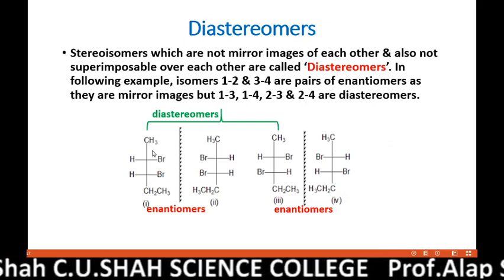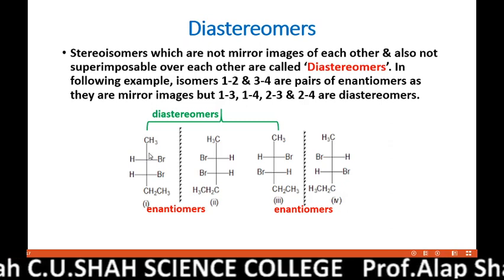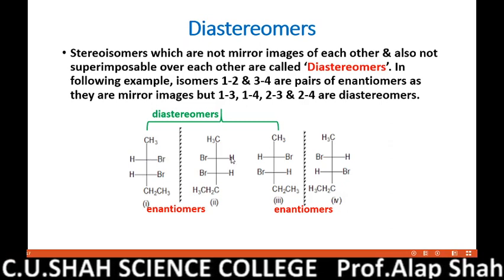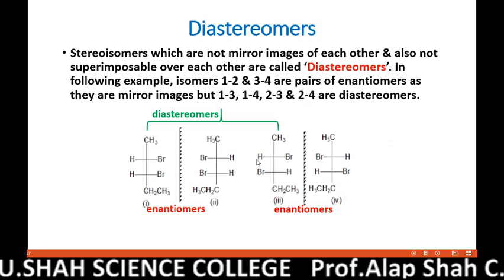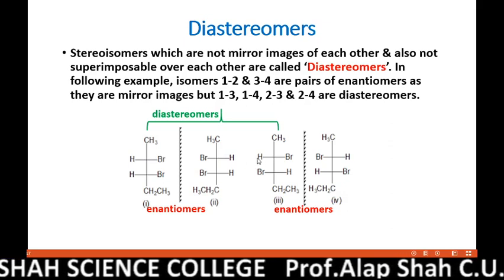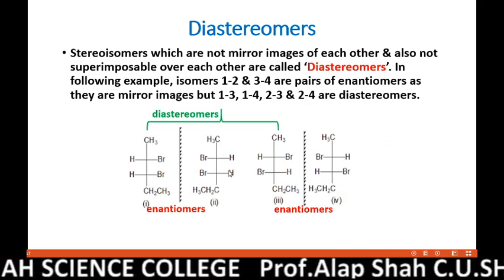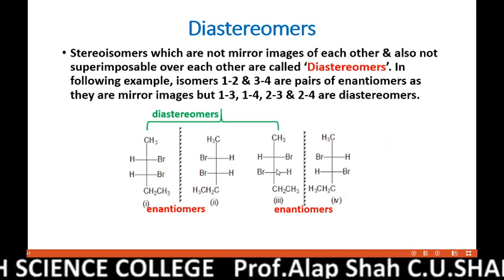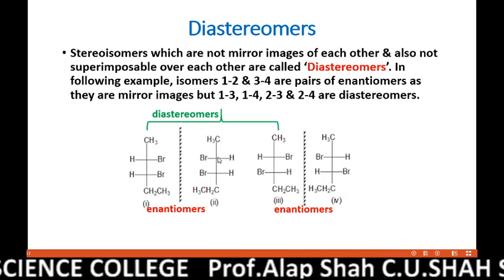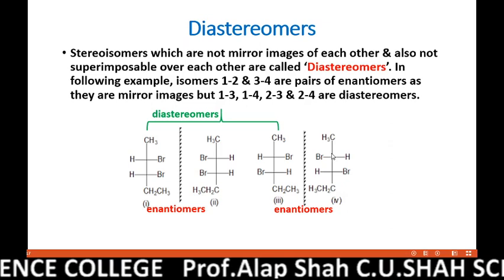Not mirror images, not superimposed. The same you will find in 2 and 3, right? This second carbon is mirror, but this carbon is not. The same you will find in the fourth pair, this one and this one, 2 and 4.